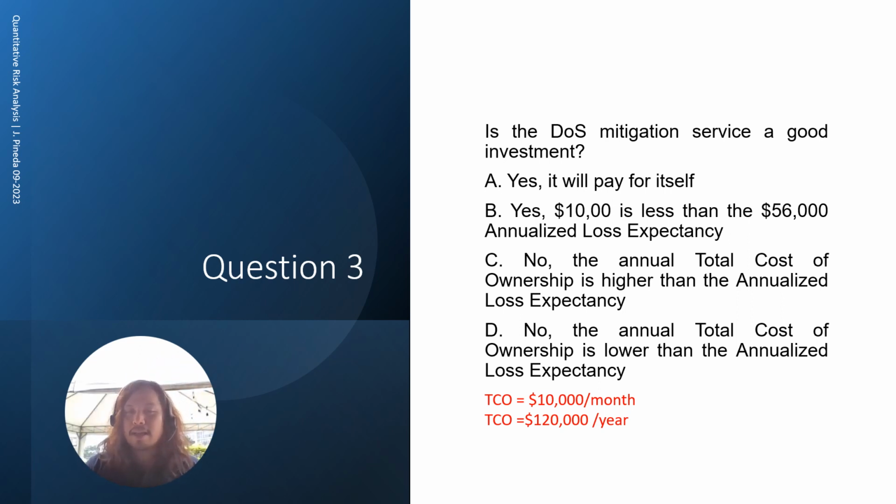So if that's the case, your TCO is 120,000, and in question number 2, we computed the ALE, and the ALE is 56,000. Obviously, the TCO is very, very high versus the ALE. So the answer here is letter C. No, the annual total cost of ownership is higher than the annualized loss expectancy.